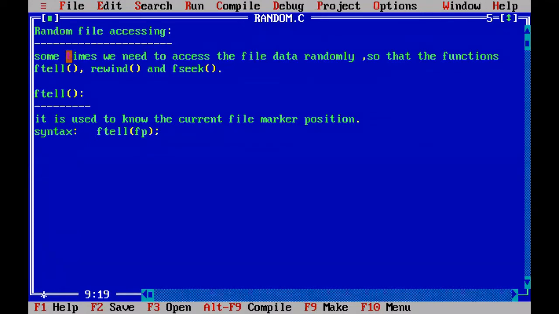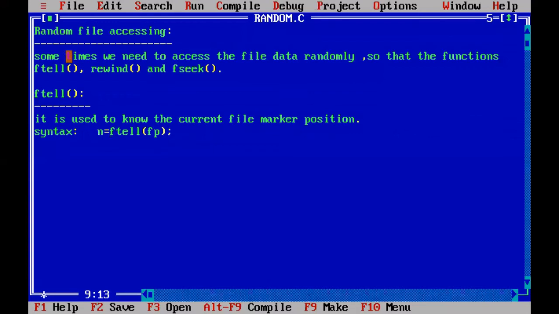Then we have to use the ftell function. The ftell function will take the file pointer of this particular file. So in the fp file, where the file marker position is, it is written to the left side as an integer. That means the number of bytes already read, or the current marker position.